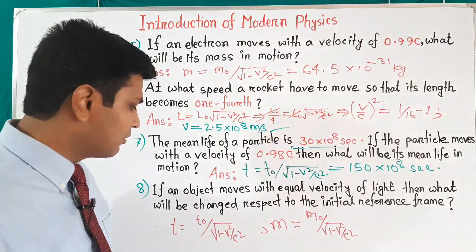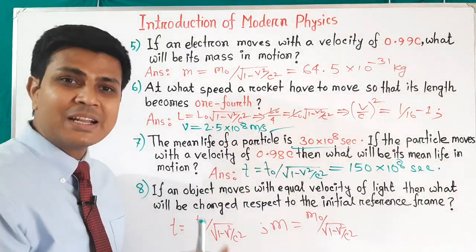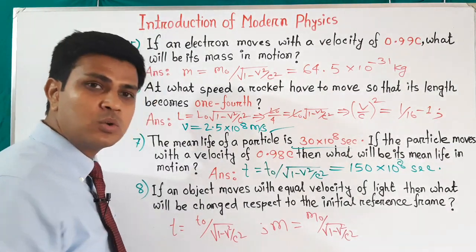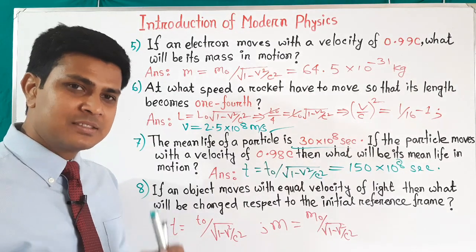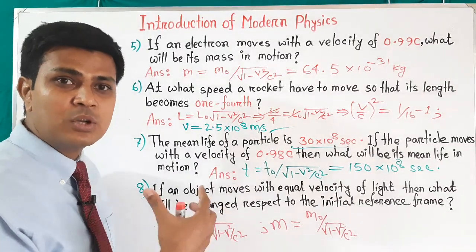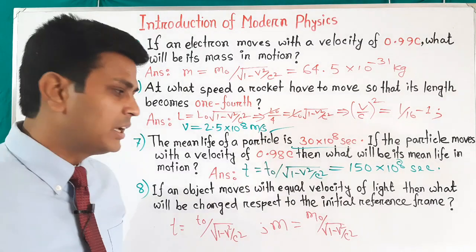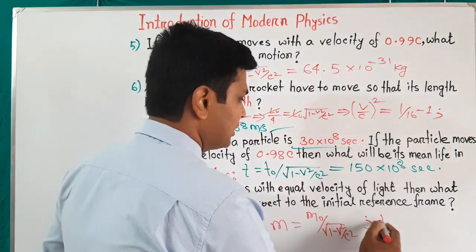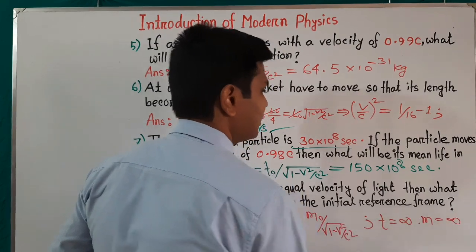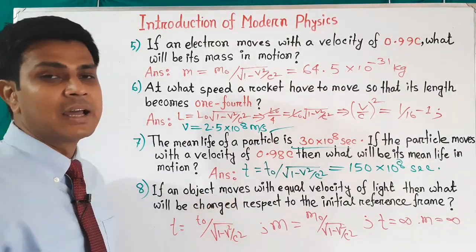Now if we put the value of v equal to c, these two expressions will be cancelled out. c will be cancelled. We get here 1 minus 1 will be 0, and you know, if we divide something by 0, then it will be infinity. The result will be infinity. So we can say that time and the mass will be infinity. So the result will be time t equals infinity and the mass of that object will be infinity if that object moves with a speed equal to the speed of light.